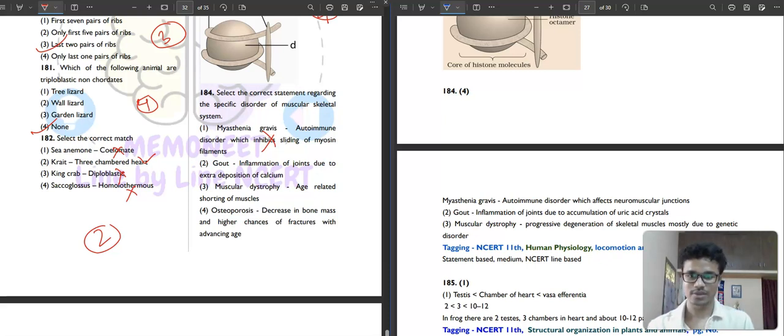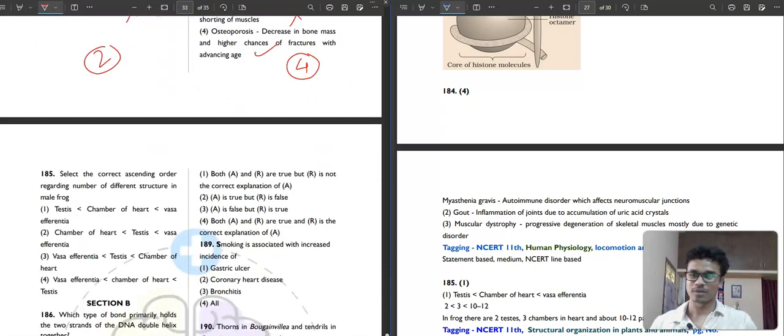Gouty arthritis: inflammation of joints due to extra deposition of calcium? No, deposition of uric acid crystals. Third, muscular dystrophy: age-related shortening of muscle, progressive degeneration of skeletal muscle, mostly due to a genetic disorder. Then you have osteoporosis: decrease in bone mass and higher chances of fractures with advancing age, due to decreased synthesis of estrogen after menopause. So the fourth option will be your correct answer.